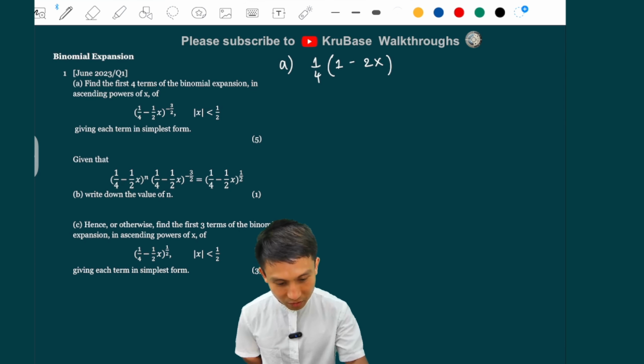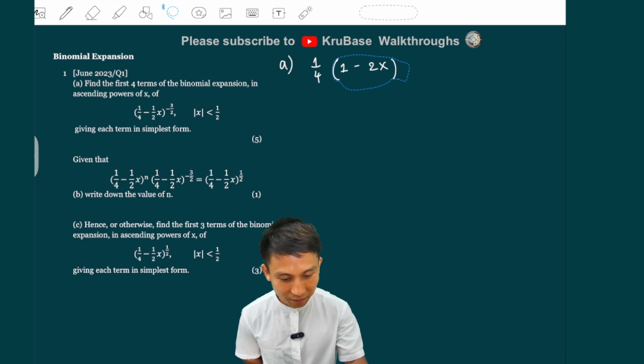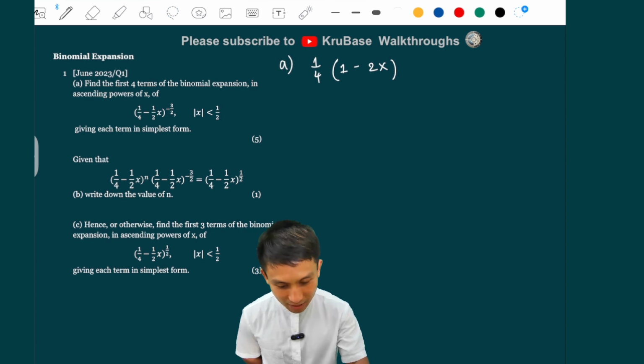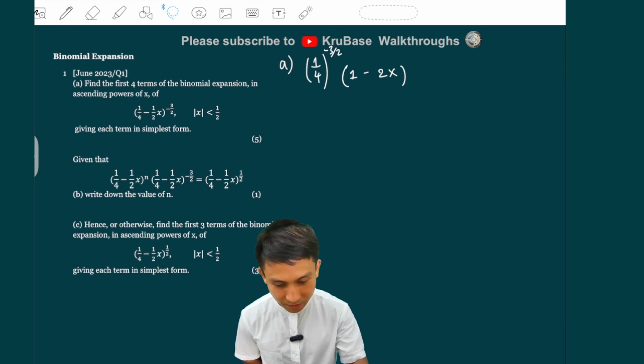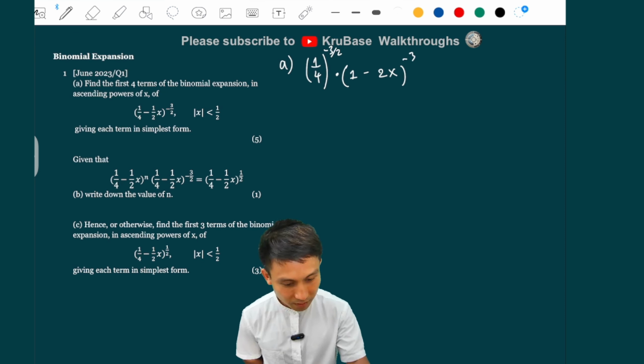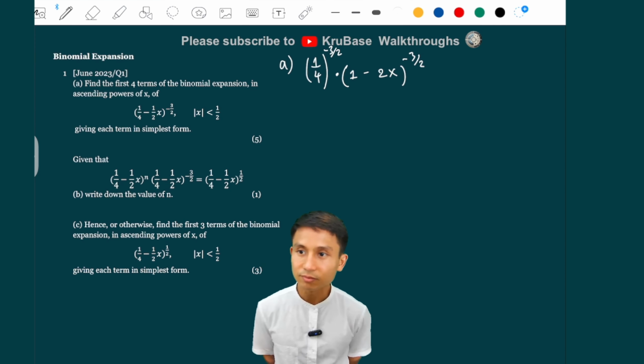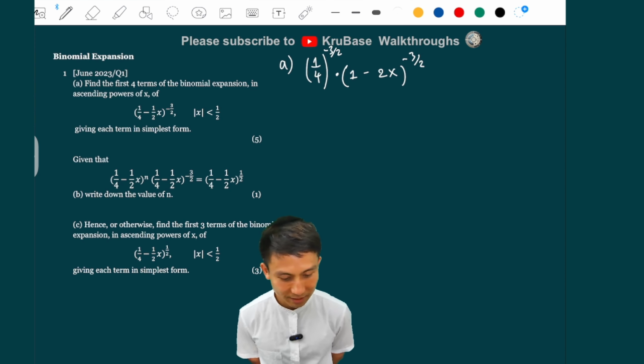And don't forget, you ignore the power first. So when you take a factor out, you just add the same power to the expansion there, which is minus 3 over 2 in this case. And they are multiplying here, and this is also to the minus 3 over 2. That's just the first line there.